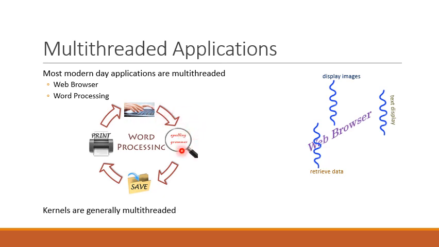And there might be another thread that does the spelling and grammar check. This thread can run in the background and keep examining for errors in the typing or in the grammar. And there is another thread that will periodically take the backup of the file. It will auto-save the document. And yet another thread might be busy dealing with the printer to print the document.